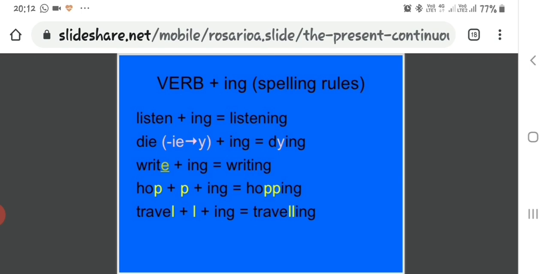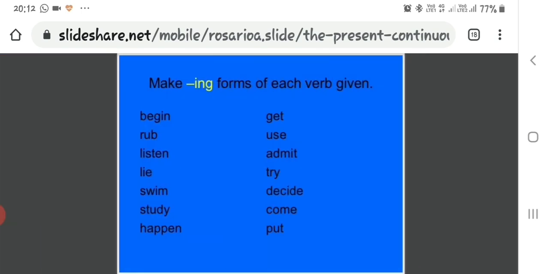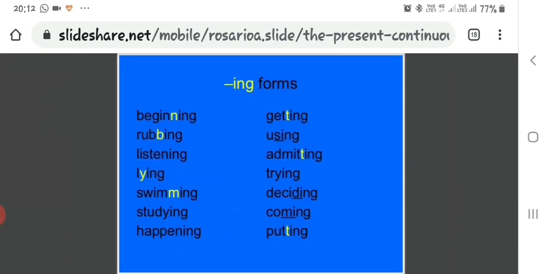Travel, double L will be used: travelling. Begin, beginning. Rub, rubbing. Double B, double N. Get, getting, again double T.